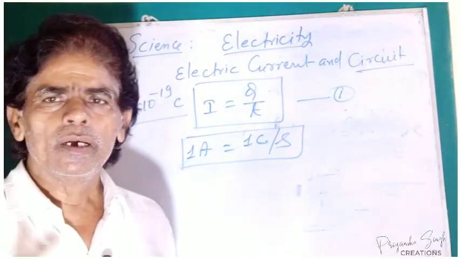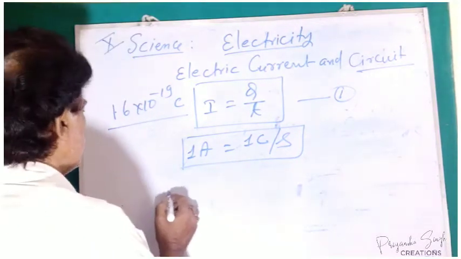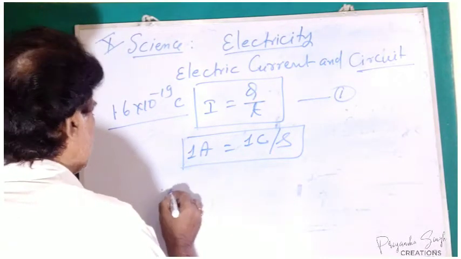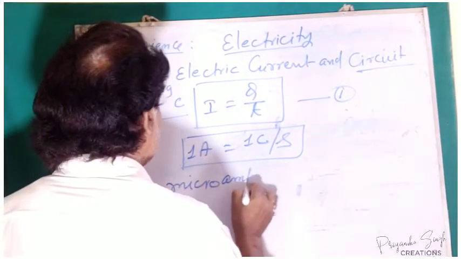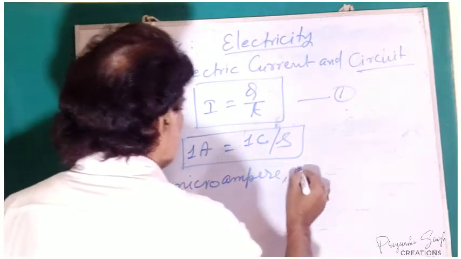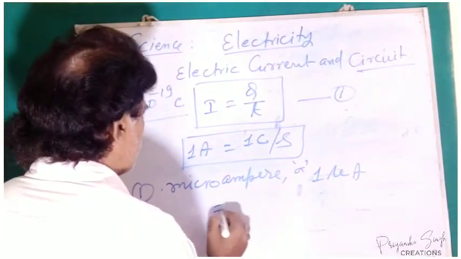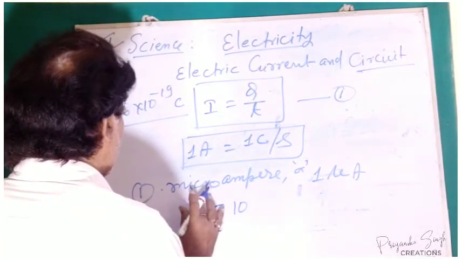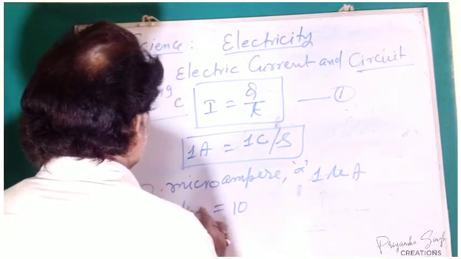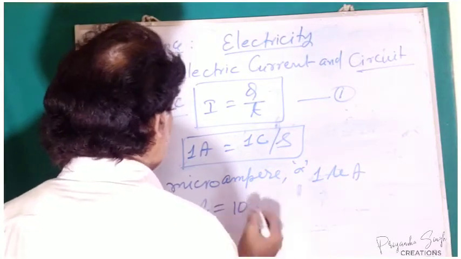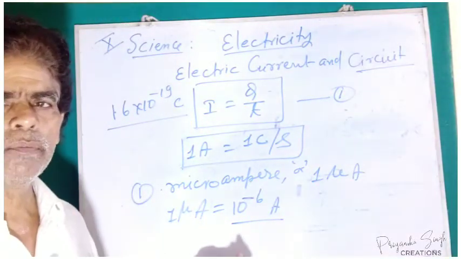In order to express a smaller unit of electric current, we may write microampere, or 1 mu A. 1 microampere means 10 to the power minus 6 ampere.